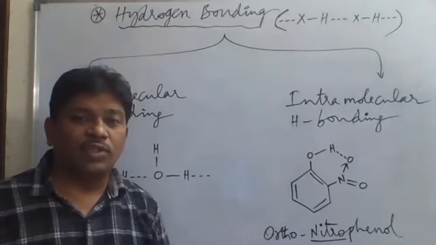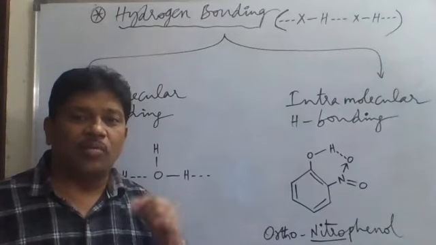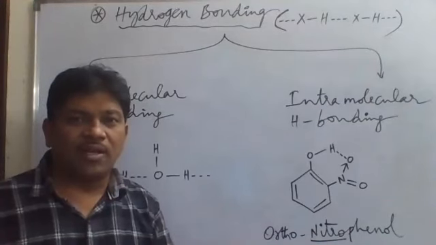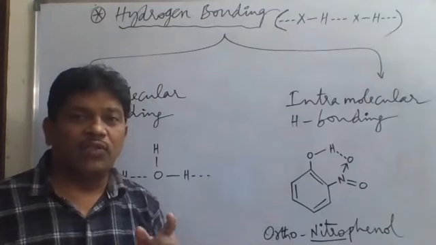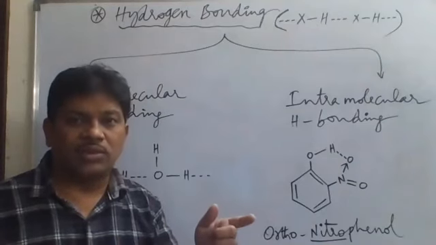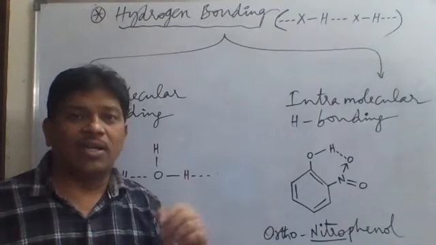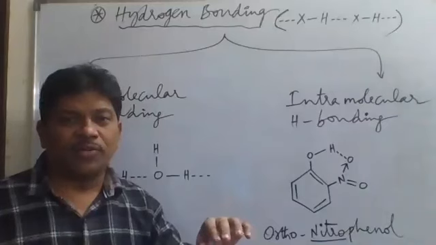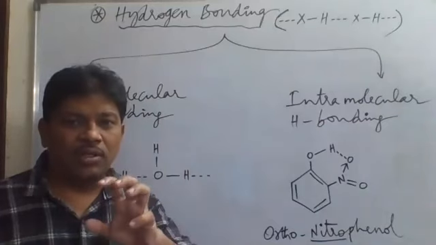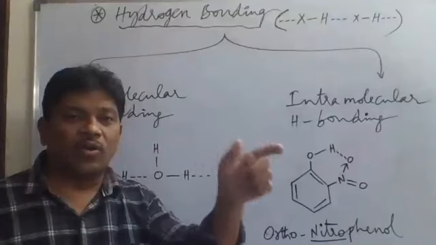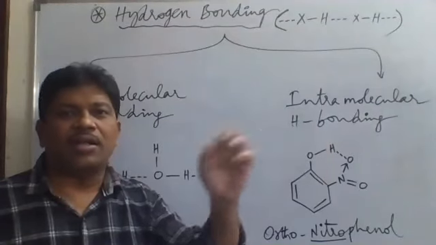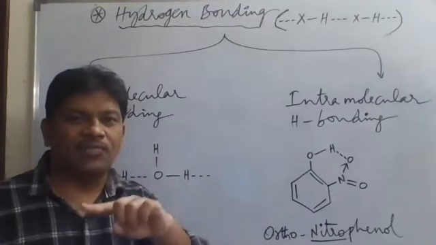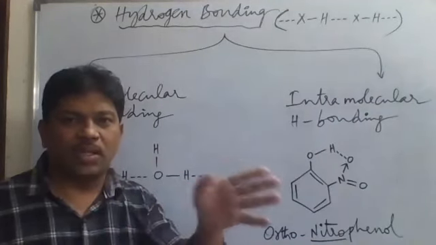Generally, the electrostatic attractive force between a cation and an anion is called an ionic bond, that is, between Na plus ion and Cl minus ion, suppose. That is a strong electrostatic attractive force between cation and anion. But here it is not between cation and anion; it is between the hydrogen atom of one hydrogen compound and a more electronegative atom of another hydrogen compound. HF is a hydrogen compound, and HF is another hydrogen compound, so both are the same substance here.